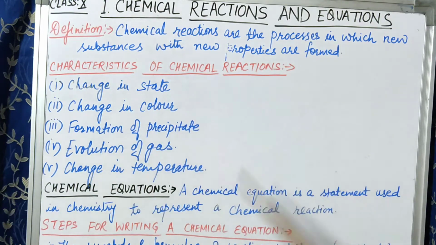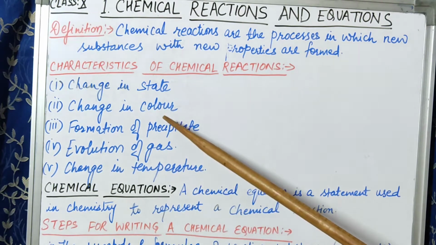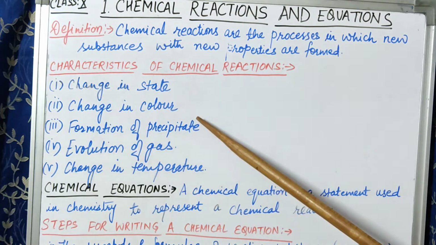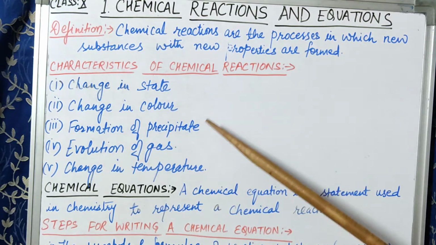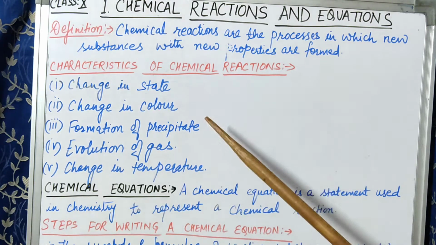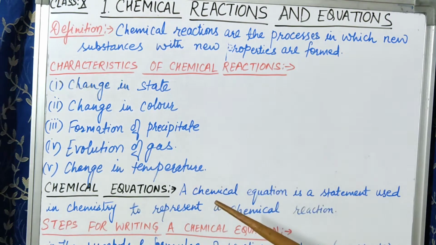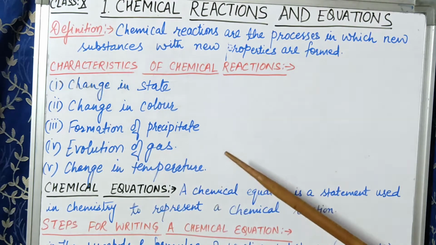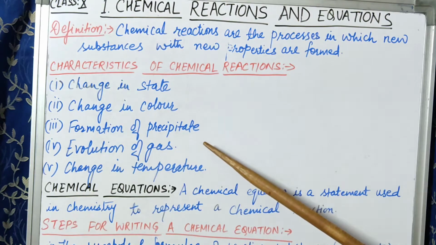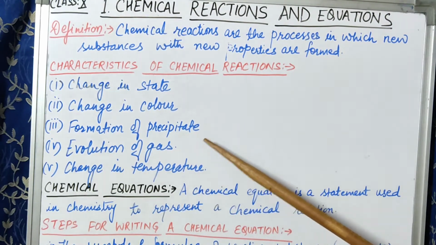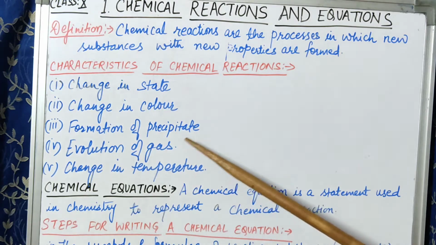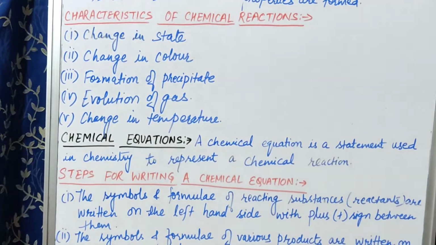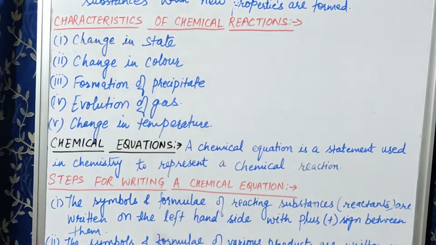Second, change in color. See children, by one experiment you can understand, which happens in your day-to-day life, that is rusting. What happens in rusting? There is a formation of red-brown precipitate on an iron nail or anything which is made up of iron. Third, formation of PPT, precipitate. Actually what happens when you add potassium iodide to lead nitrate solution, there will be a yellow PPT formation in this reaction.